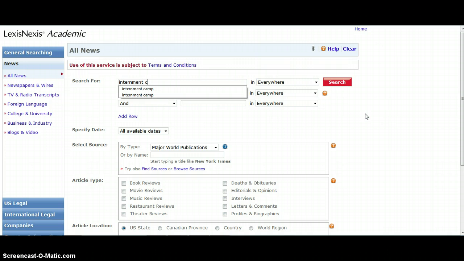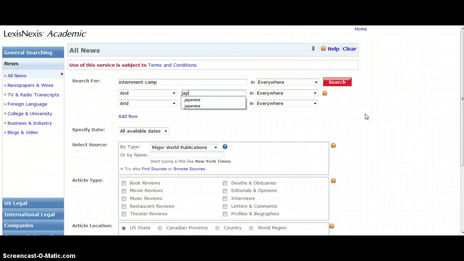So I'm going to type in internment camp and then come down to the second box, type in Japanese, come down to the third. Because I'm looking for the story of a particular individual, I'm going to also use the word prisoner.